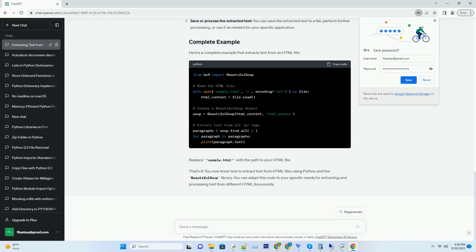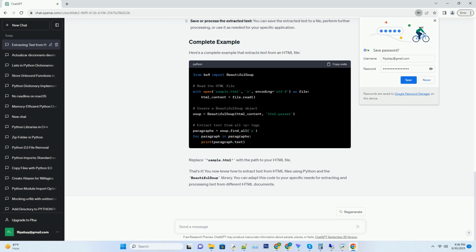In this tutorial, we will use the BeautifulSoup library, which is a popular choice for HTML parsing in Python. Before we begin, make sure you have Python installed on your computer. You will also need to install the beautifulsoup4 library, which you can do using pip. To extract text from an HTML file, follow these steps.